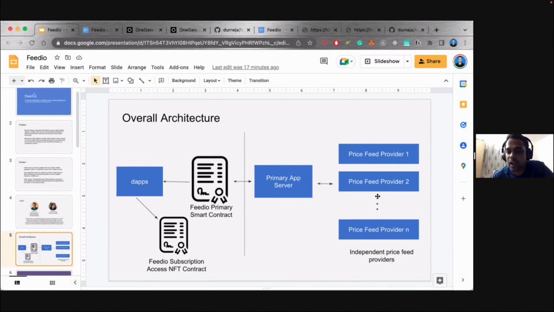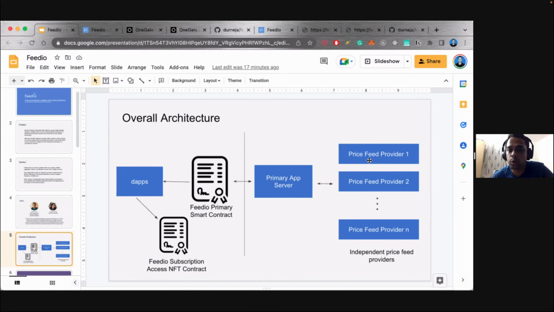As I mentioned, we ourselves have built two different price feed providers, but going forward, we would encourage more participants to join in. The role of a price feed provider is to fetch or aggregate data across different systems and give a reliable data point at a particular instant of time on demand. Right, so that's a short way to put it.